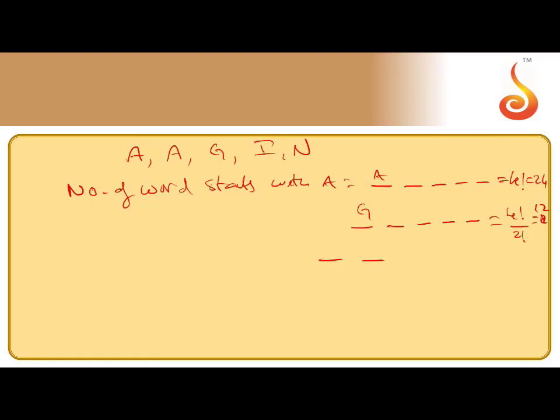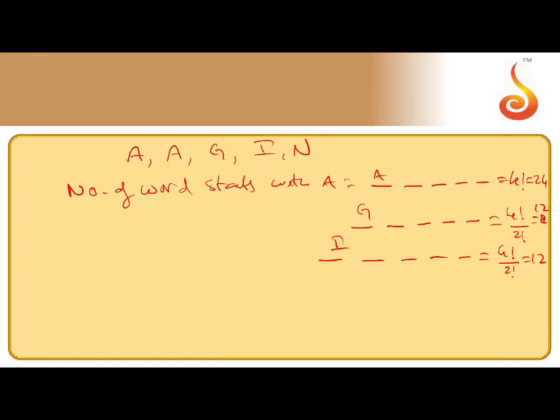So the G choice is over. Now comes the I choice. The same: if I is in the first position, the remaining letters are A, A, G, N. This is also 4 factorial by 2 factorial, which gives 12. So when you are solving the question, you add 24 plus 12 plus 12. That gives 48. But we want the 50th word.